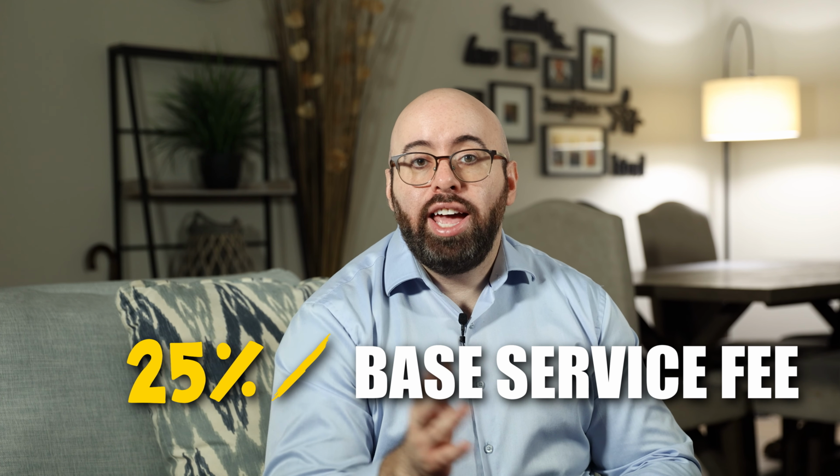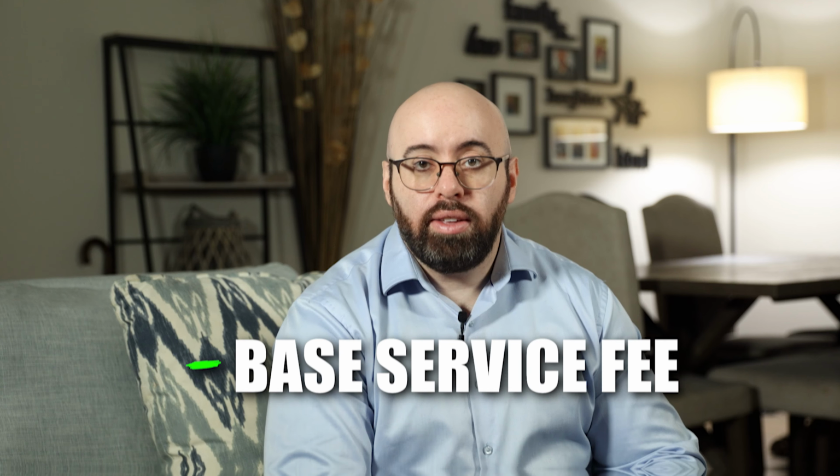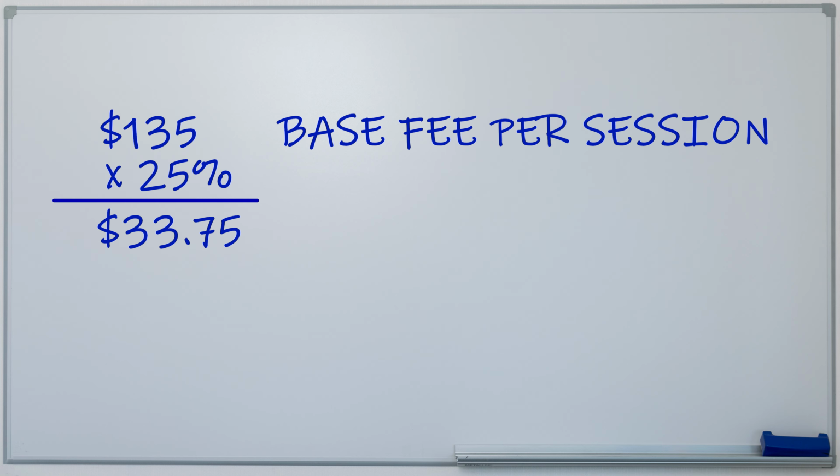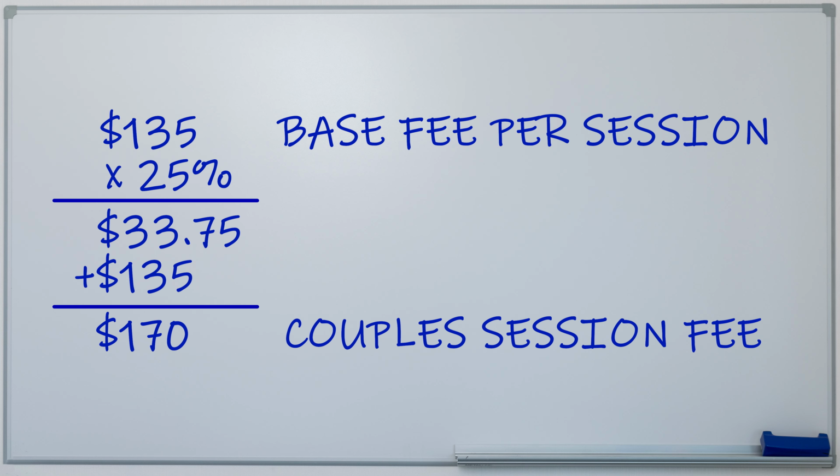But if you want to charge a higher service fee for one service over the other, all you have to do is multiply your base service fee by 25% and add that value onto your base fee. For example, if your base fee for individual sessions is $135, you then multiply that amount by 25%. This will equal $33.75, which you will add to the base rate of $135, and your couple session fee rate will now be $168.75, or you can just round it up all the way to $170.